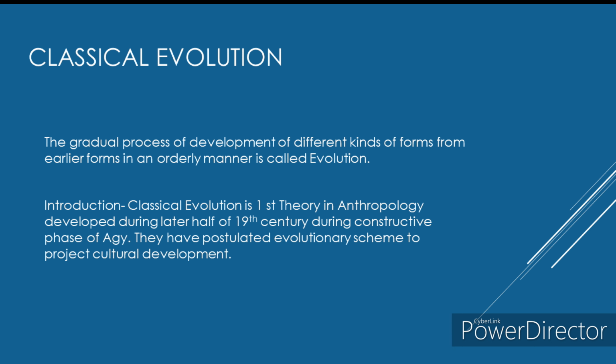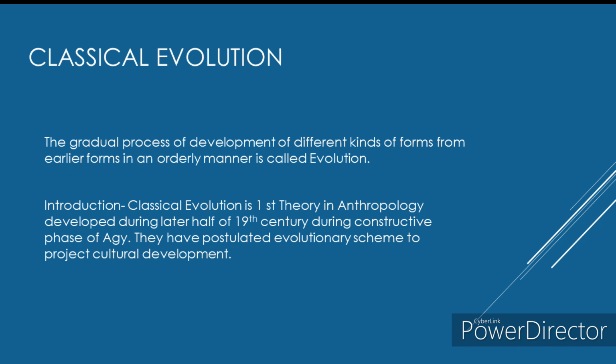Okay, you might be confused about this word form. What is meant by form? Forms can be anything. For example, I might have mentioned that different kinds of living beings are produced from earlier living beings. But evolution is not limited to living beings. You can put in that place any eating habits or any dressing style or any hairstyle, anything for that matter.